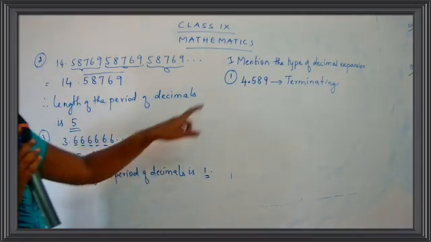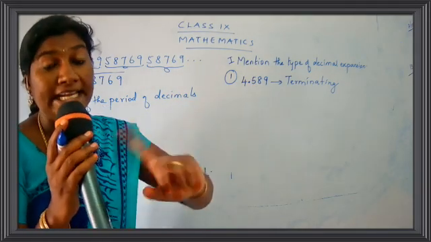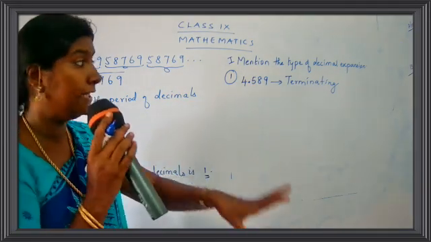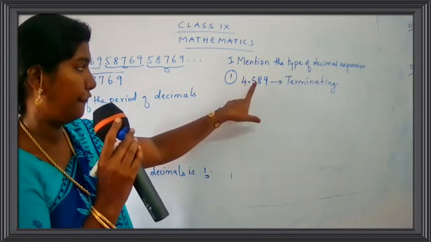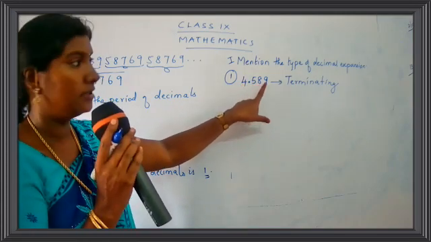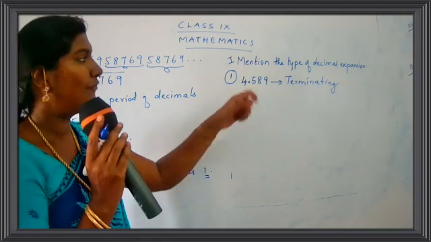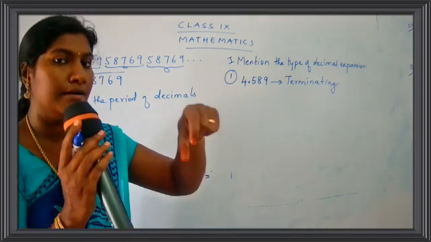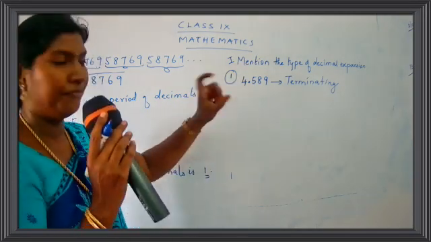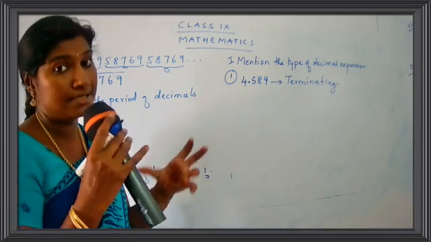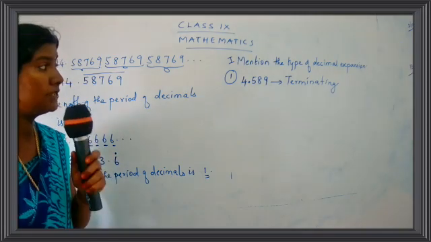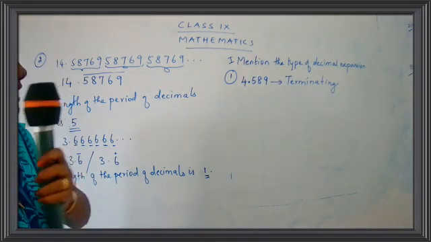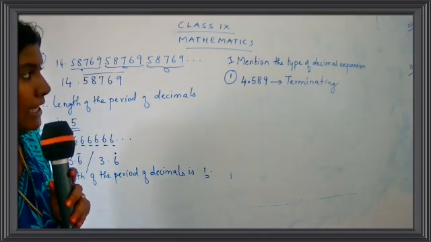4.589. Do not read it as 589. Okay, children, that is the wrong way of reading the decimal number. You have to read the digits singly, like 5, 8, 9. Do not read it together. Have you taken down the first one? It's 4.589. That is a terminating expansion.